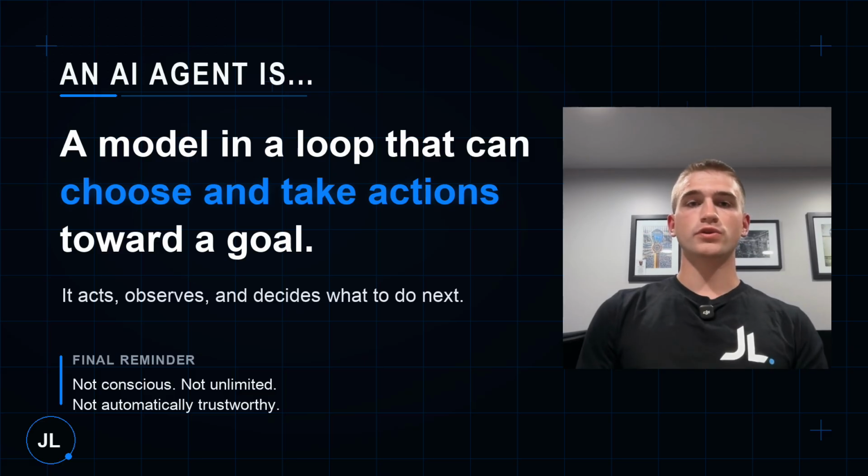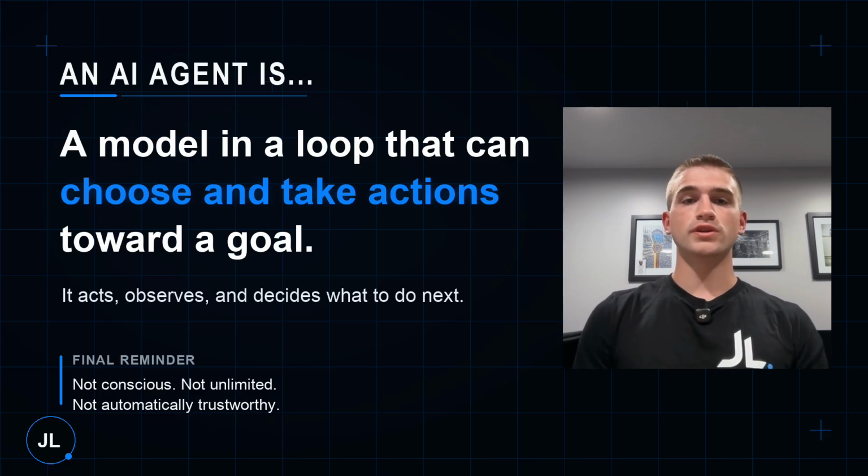There are also a few important things an agent is not. An agent is not conscious. Choosing between available actions does not mean it understands the world like a real person. An agent is not automatically trustworthy. It can choose the wrong step, misuse a tool, misunderstand the goal, or stop at the wrong answer. Permissions, testing, and human review still matter. An agent does not have to be completely autonomous. It might need your approval before sending an email, spending money, changing code, publishing content, or accessing sensitive information. In many cases, that is the better design.